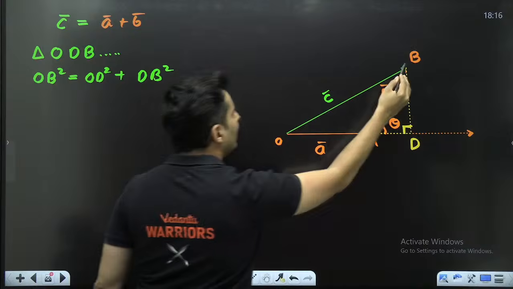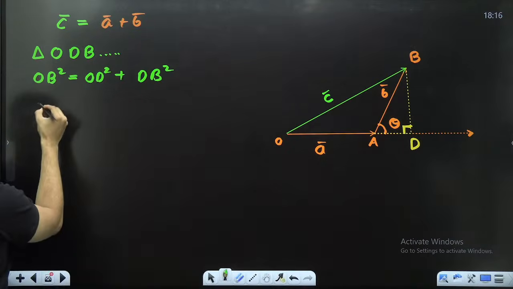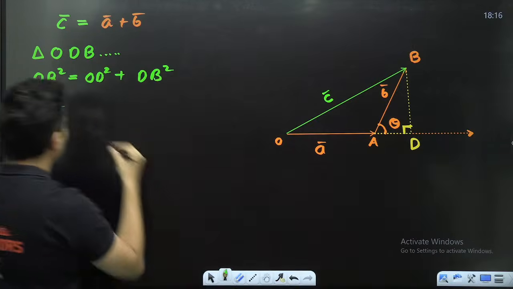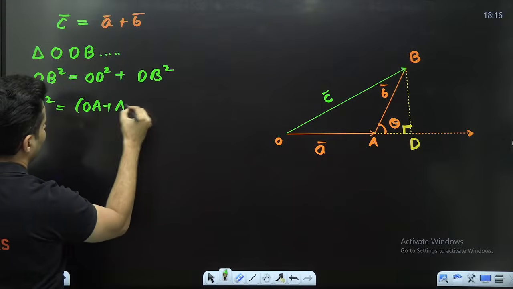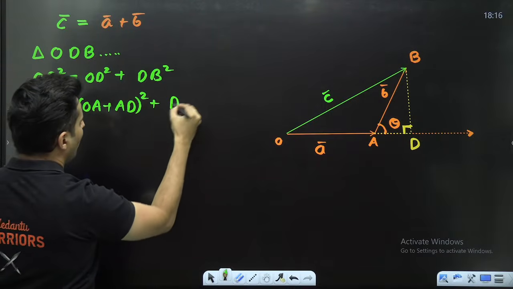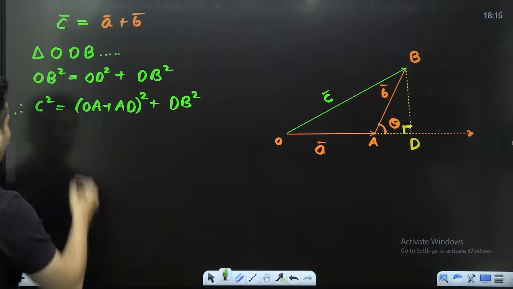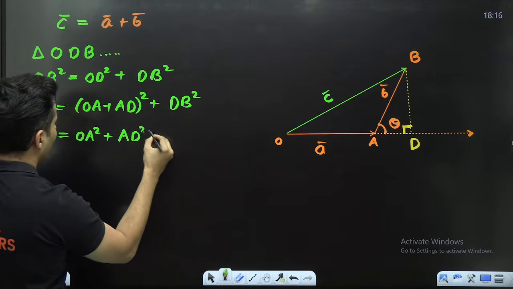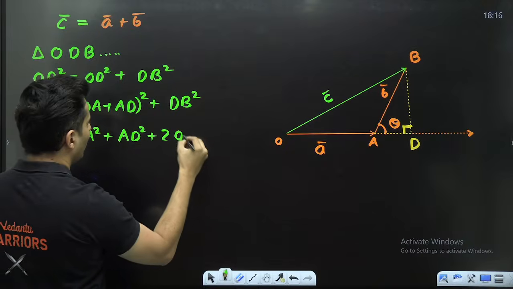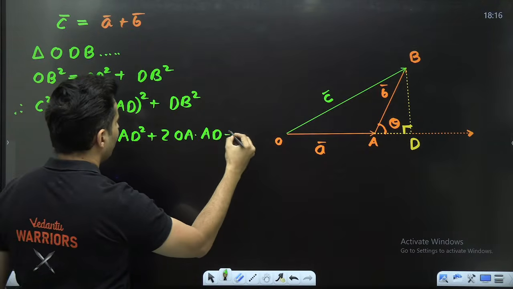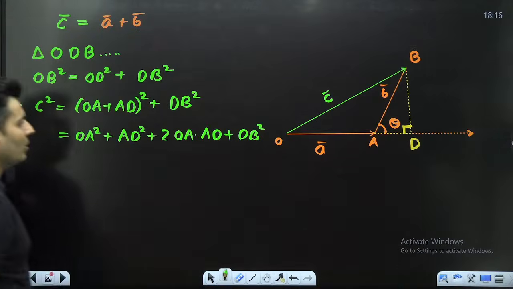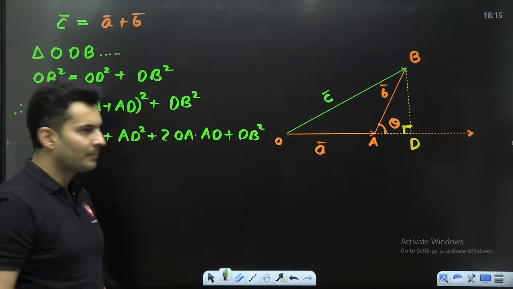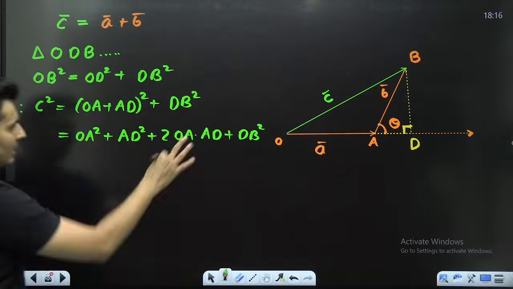Now, what is OB? The length OB is the length of the C vector. So I can also write it as C square is equal to OD square, and OD is OA plus AD. OD is nothing but OA plus AD whole square, plus you have DB square. You can expand this, of course. So it will become OA square plus AD square plus 2 times OA into AD, plus DB square. That is what you are going to get. DB square is right from here. This is (A plus B) whole square is A square plus B square plus 2AB. Now I feel I know all these things, at least most of it.